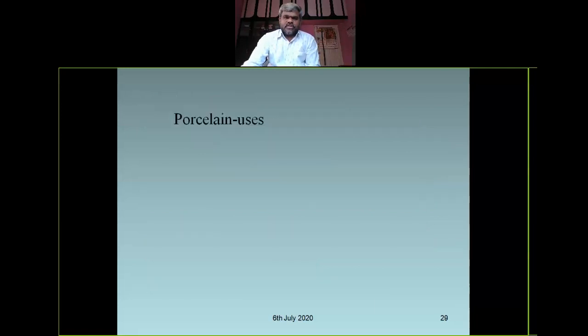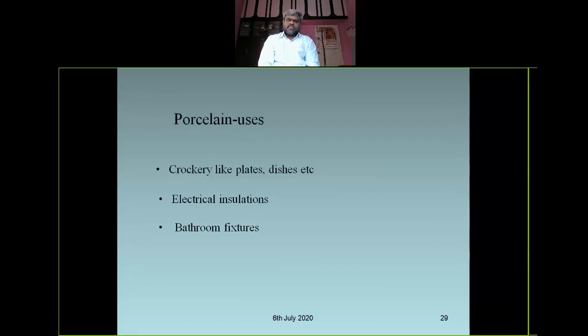Right. Porcelain uses: they are used for crockery like plates, dishes, etc., electrical installations, and bathroom fixtures. We are using these porcelains. Right. So far we have seen the ceramic tiles, floor tiles, roof tiles, vitrified tiles, and glazed tiles. Right. Now we look into sand.